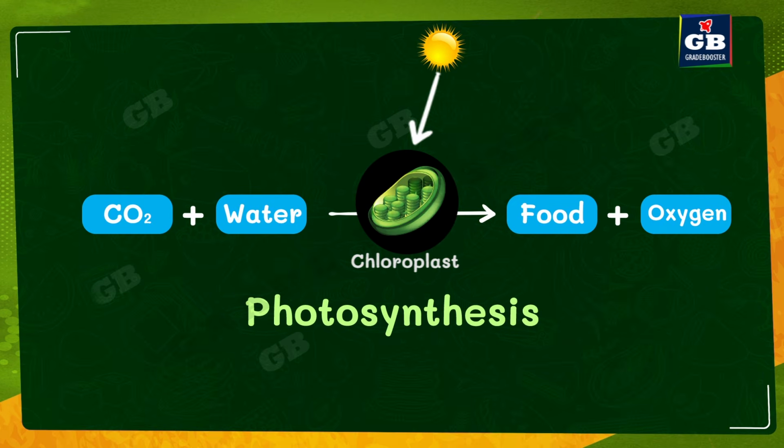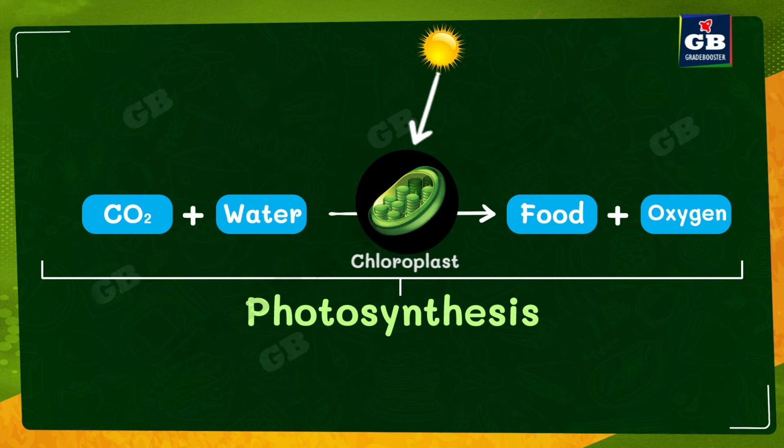So in this food making process, plants not only produce the food, they also produce oxygen. Oxygen is very, very important for the survival of animals on this planet. We cannot live long without breathing oxygen. So this oxygen is produced by the plants. So this whole process is called photosynthesis.